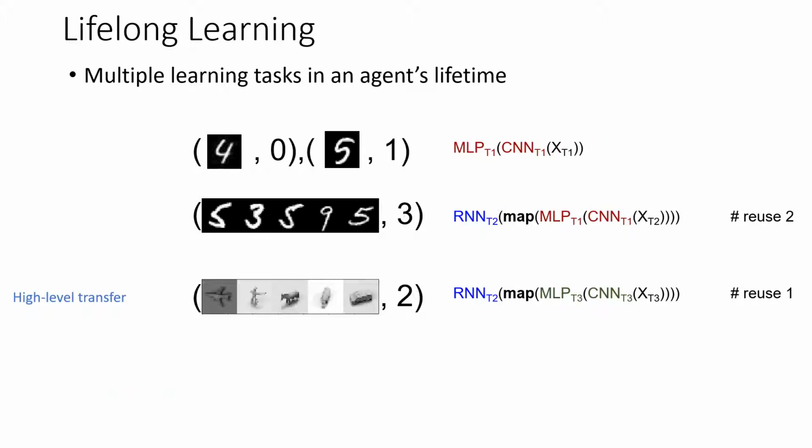It is possible to represent the deep architectures solving these tasks as a composition of functions. The main insight in our work is that to perform high-level transfer, a deep model can be rewritten as a functional program that reuses sections of a neural network from previous tasks. We call these sections functions, and given a new task, we search for a program that reuses some things from the library and creates some new things from the network. This search procedure is a type of program synthesis.